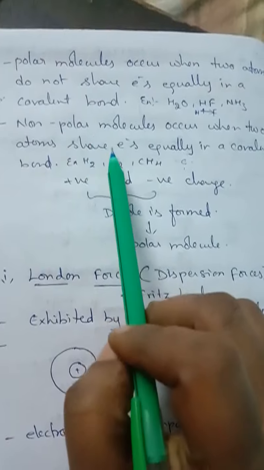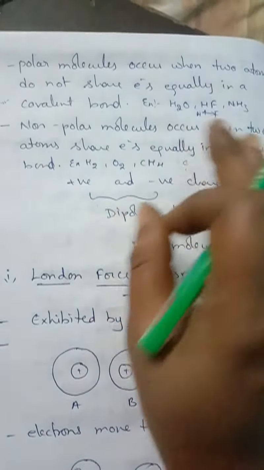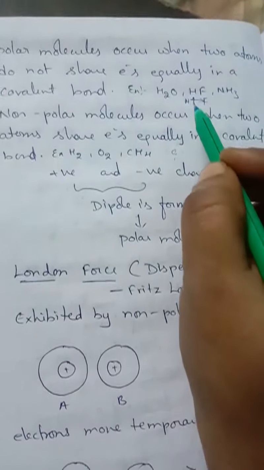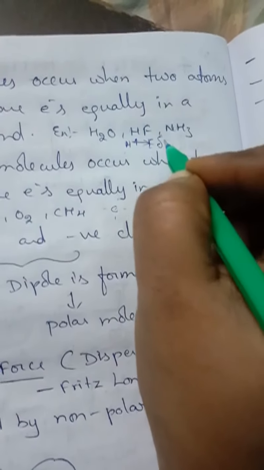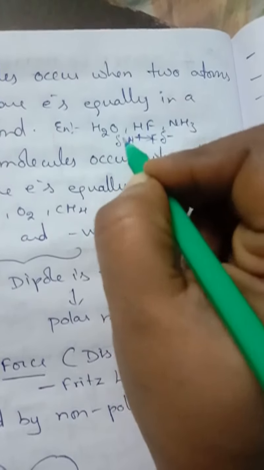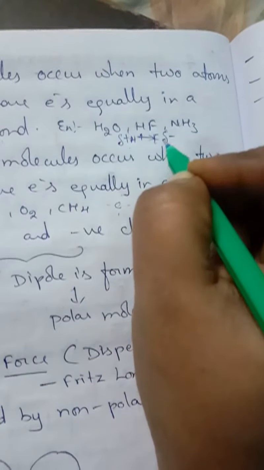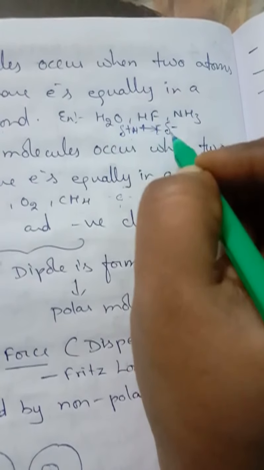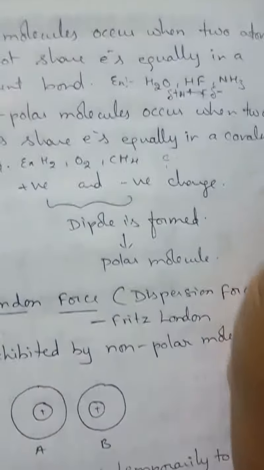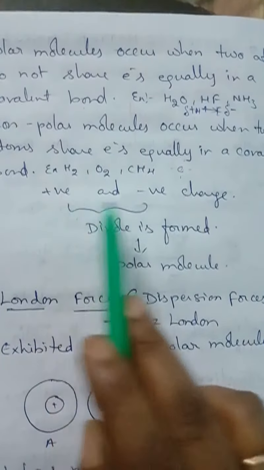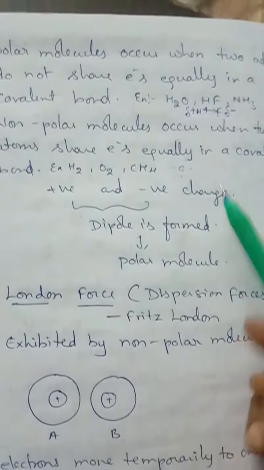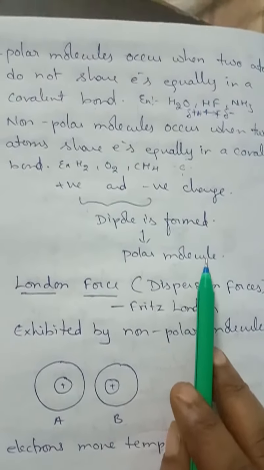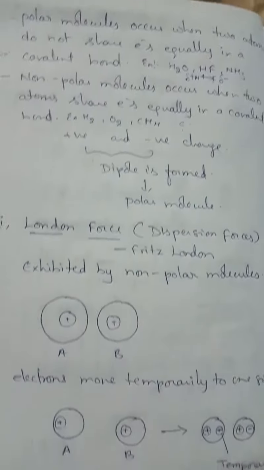So here, look, equal sharing of electrons takes place, so no need. But whereas in polar molecules, between hydrogen and fluorine, the electron moves towards the more electronegative fluorine. The fluorine will get a partial negative charge, and hydrogen will get a partial positive charge. This is delta minus, delta plus. What do we call it? We call it partial negative and partial positive charge. So whenever atoms acquire positive and negative charge, a dipole is formed. When a dipole is formed, they belong to a polar molecule. What are they known as? They are known as polar molecules.